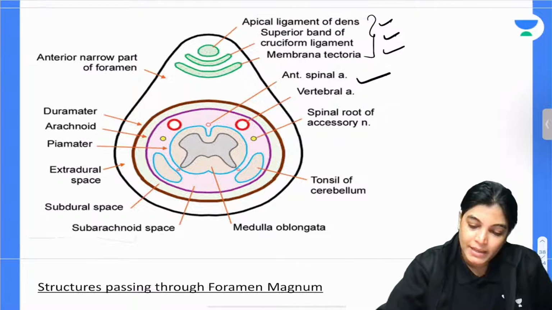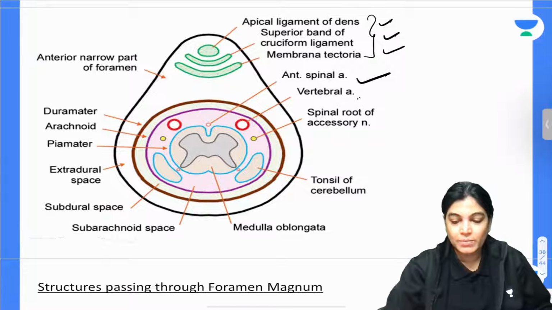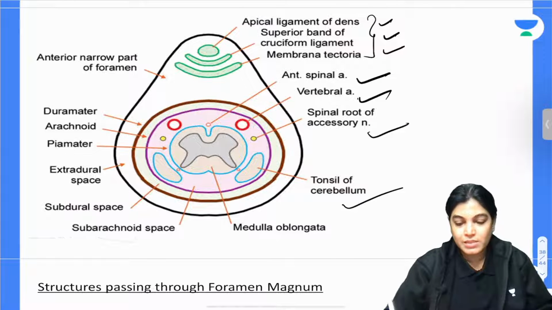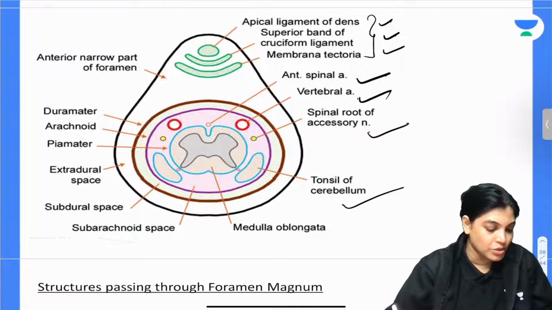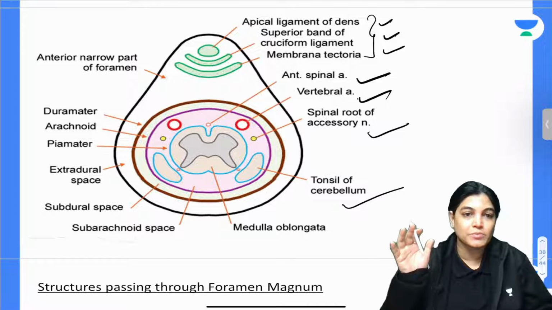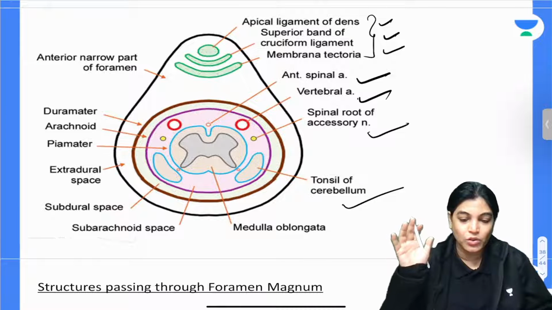Posterior compartment: anterior spinal arteries, the vertebral artery, spinal root of accessory nerve, also the tonsil of cerebellum. So you can appreciate that the structures passing through the posterior compartment are the lower part of the medulla oblongata, the posterior spinal arteries, the anterior spinal arteries, the spinal accessory nerve, the vertebral arteries and the spinal root of accessory.